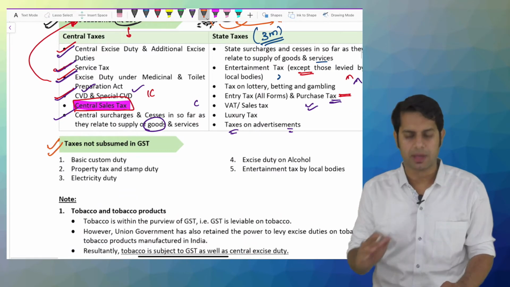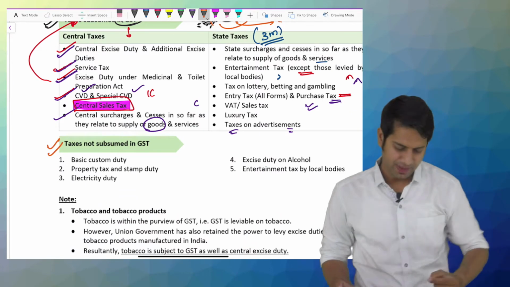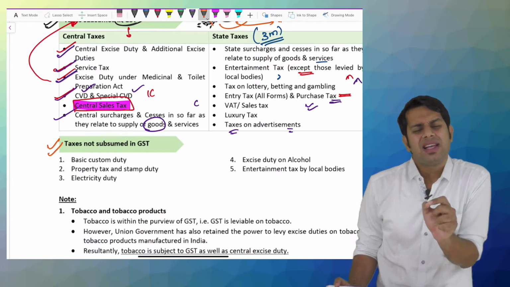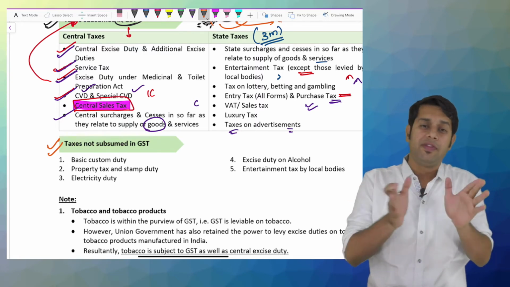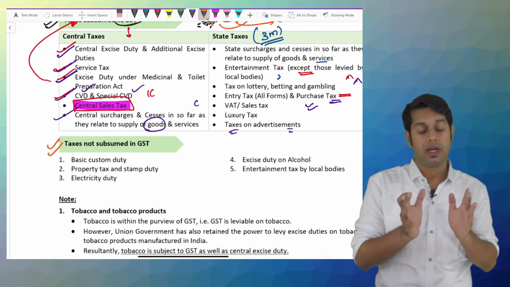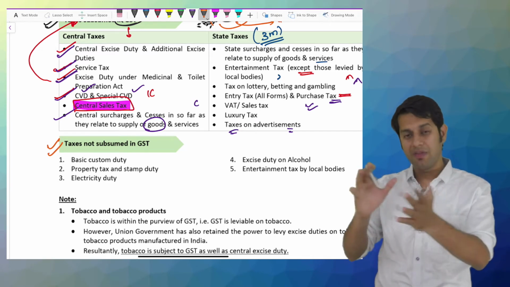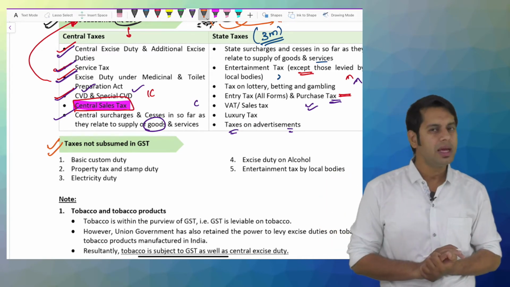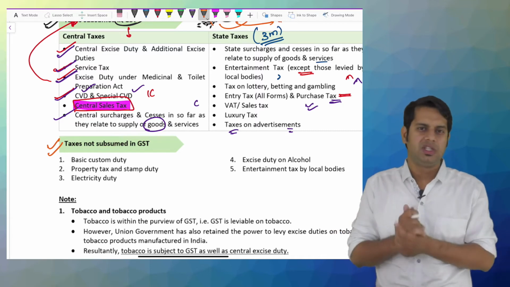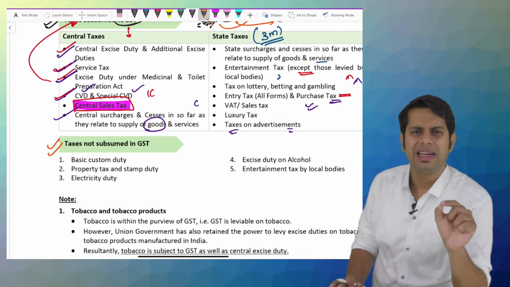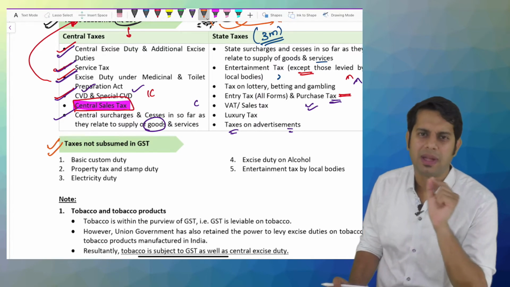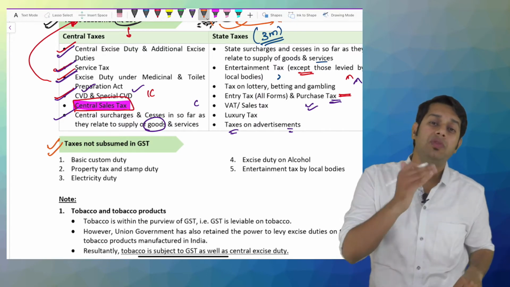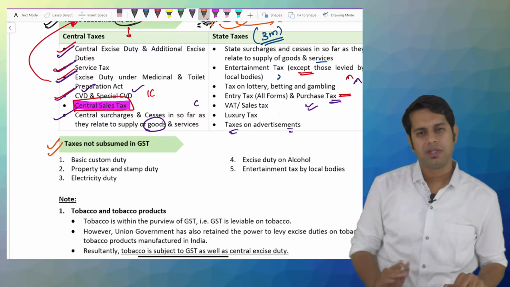Sir, tell me, are there any taxes which did not get merged with GST? Sir, you told the different types of sales tax, taxes collected by the central government, the different types of taxes collected by the state government which got merged with GST. Are there any taxes collected by the state government or by the central government which did not get merged with GST?